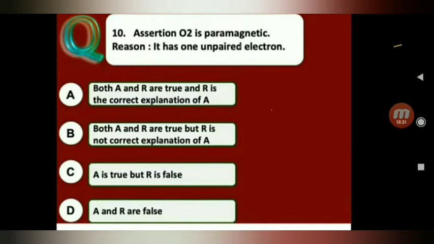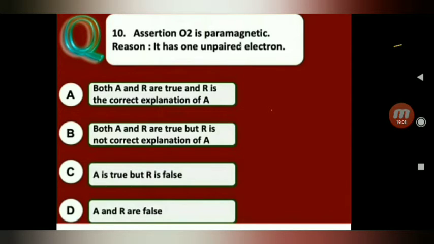It has one unpaired electron. A, both assertion and reason are true and reason is the correct explanation of assertion. B, both assertion and reason are true but reason is not the correct explanation of assertion. C, assertion is true but reason is false. D, assertion and reason are false.